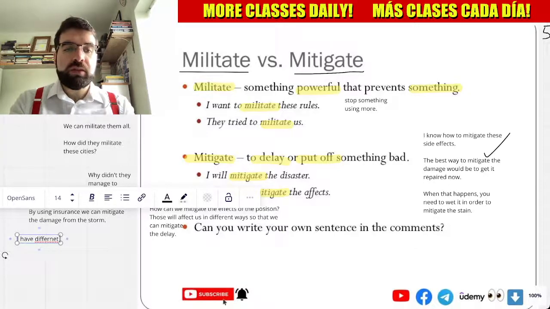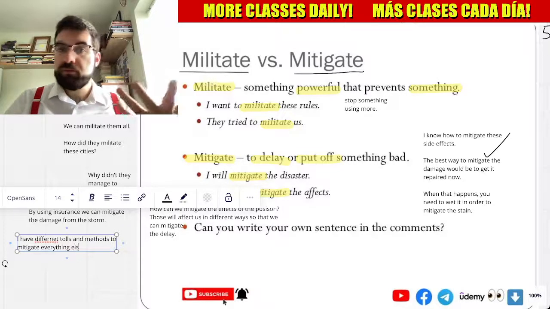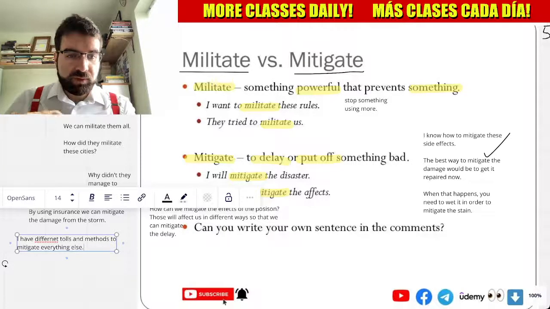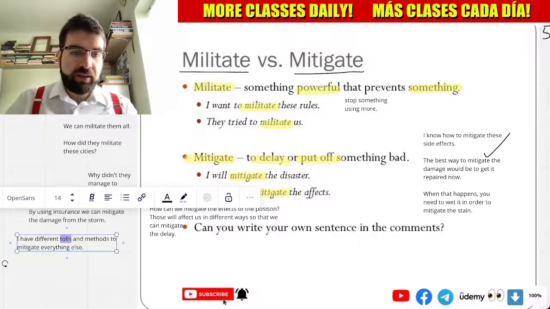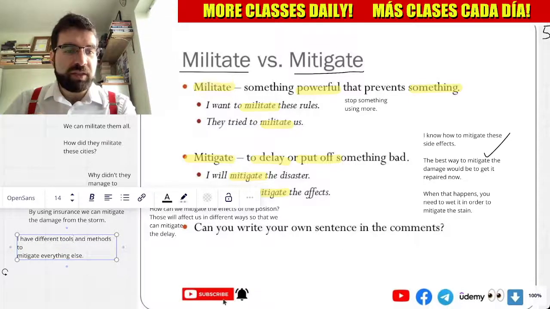Different tools and methods to mitigate everything else. Yeah. How cool is that? Hold on, different tools. Yeah. How cool is that, language explorers?